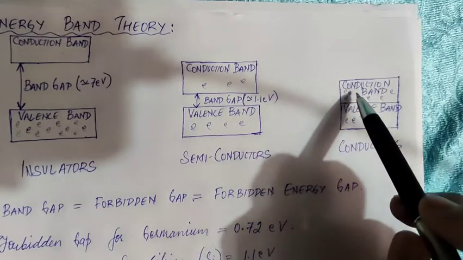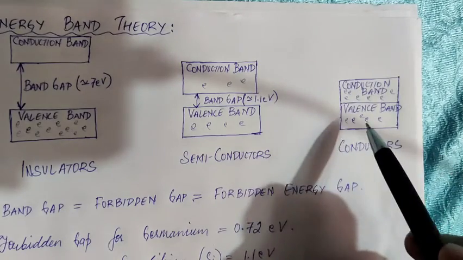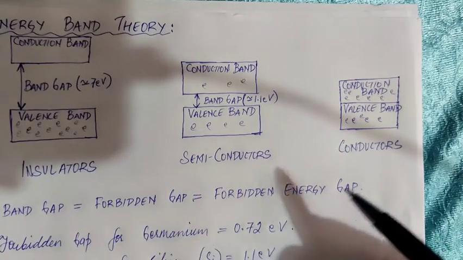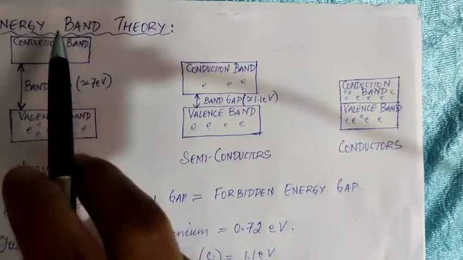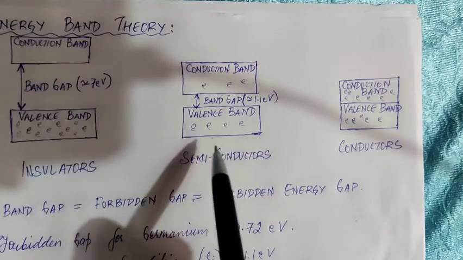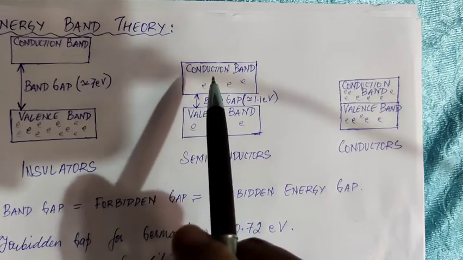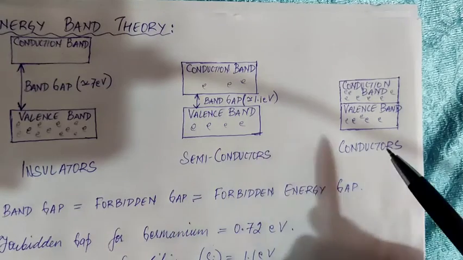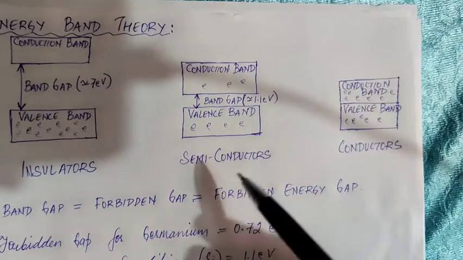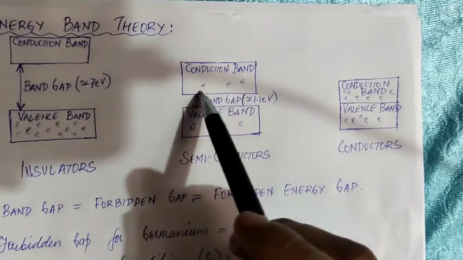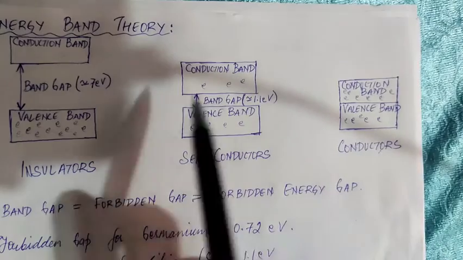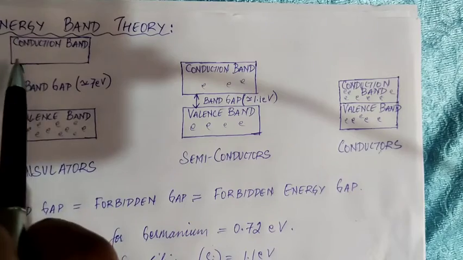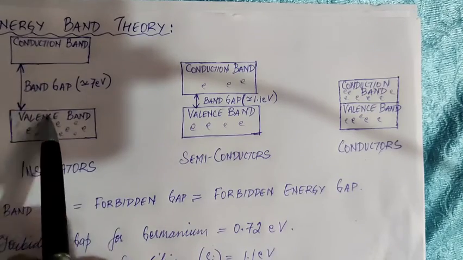In the conduction band, whatever electrons are there, those are free electrons, remember. In the valence band, whatever electrons are there, these are electrons which are revolving around the nucleus, remember. So energy band theory is just a depiction of how many free electrons are there in the conduction band to help in the conduction of electricity. In conductors, there are lots of free electrons. In semiconductors, we have fewer free electrons than conductors, but more than insulators. In insulators, there are no electrons in the conduction band,